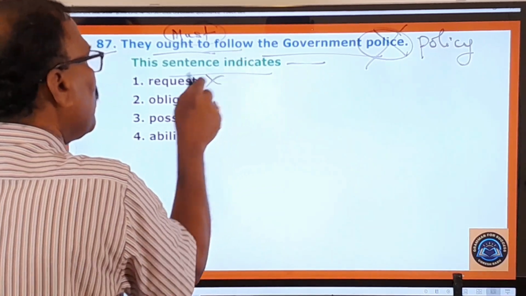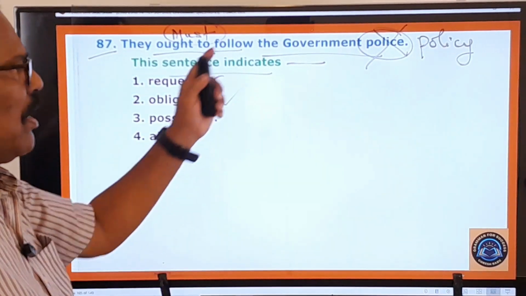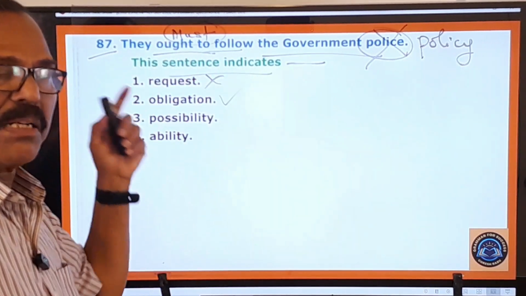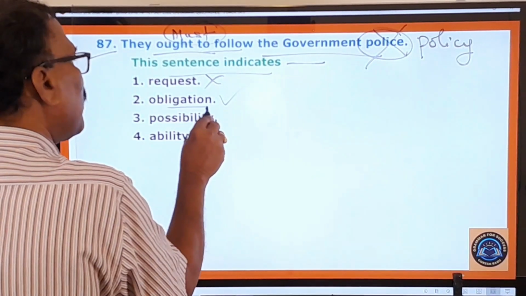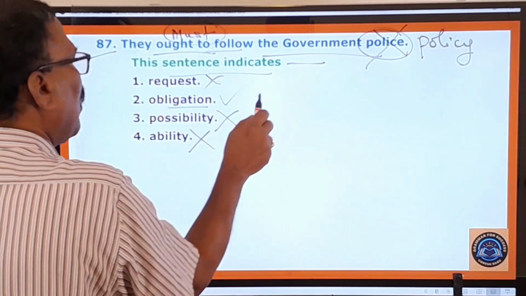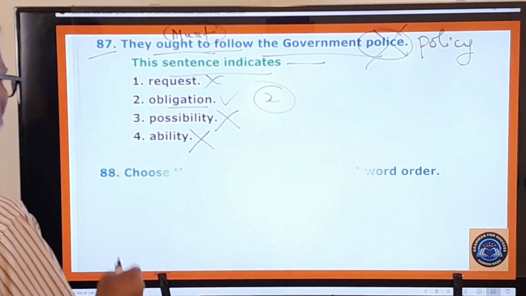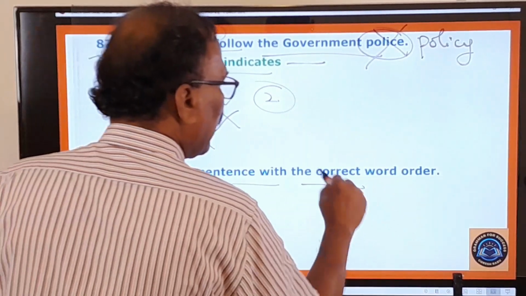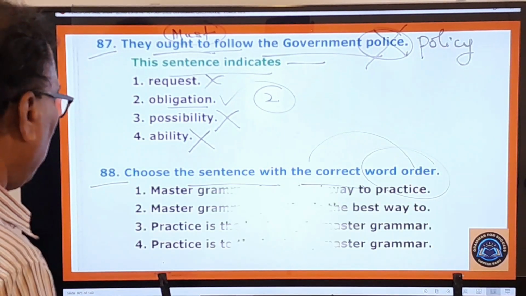Okay, here they ought to follow. They ought to follow means it's not a request, it's an obligation. They have an obligation to follow the government policy. So they are to follow the government policy. It's an obligation, not the possibility, not the ability, not the request. So first one, third one, fourth one are wrong. Only the second one is the right one. Now you move on to the next question. 88th one. Choose the sentence with the correct word order. Okay, correct word order. What is the correct word order here?